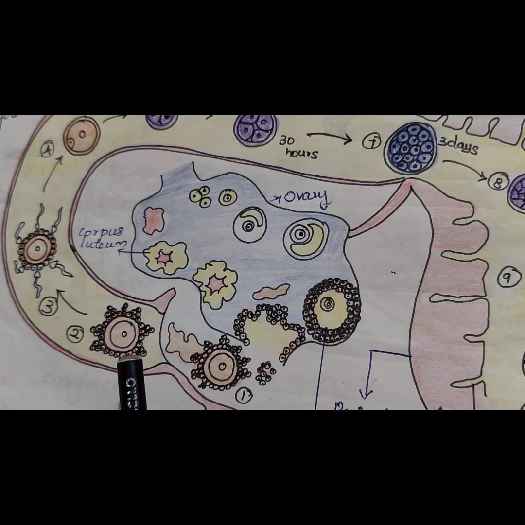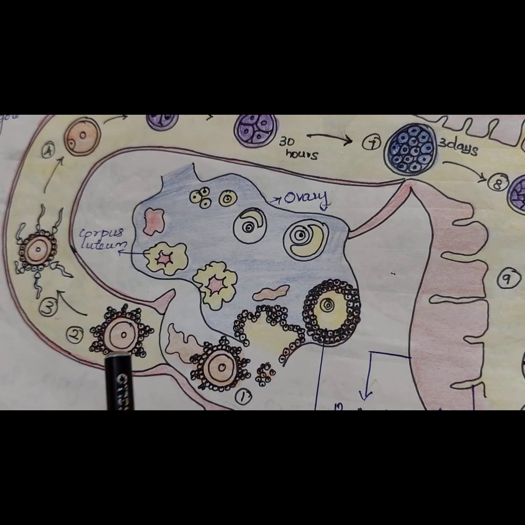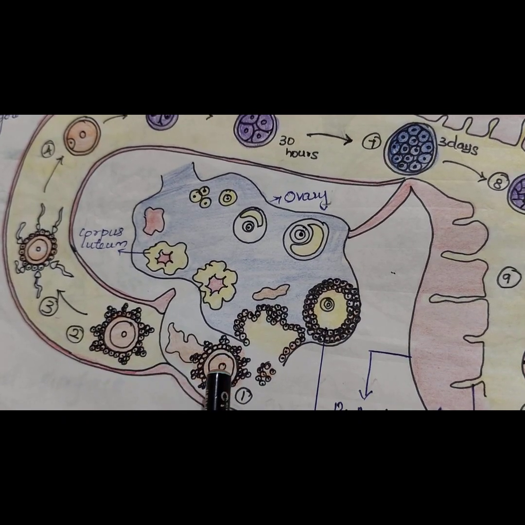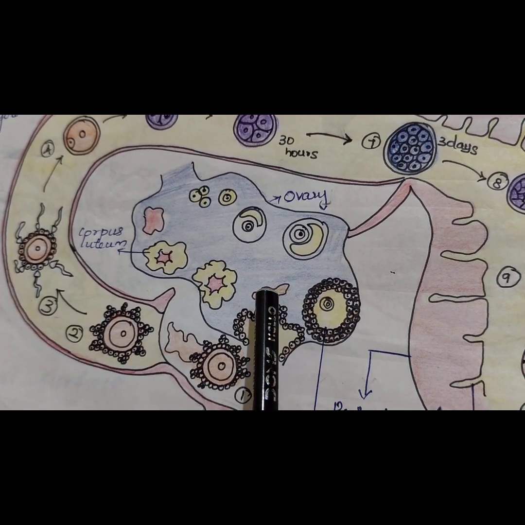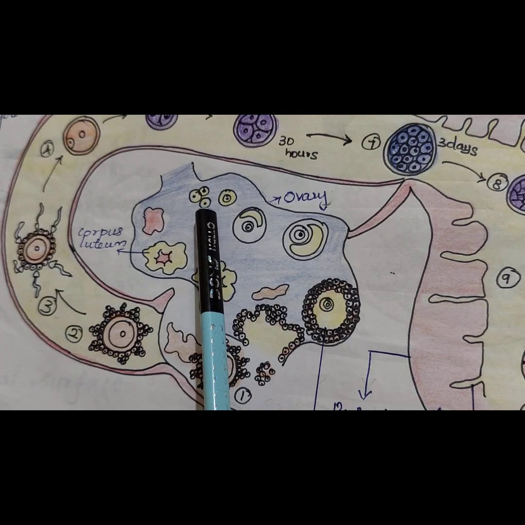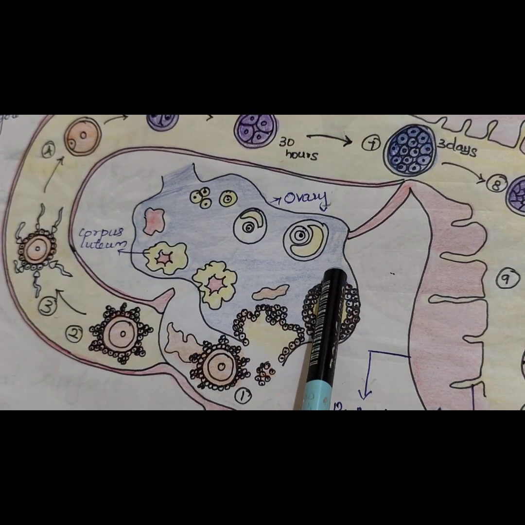This is the complete process from ovum production to implantation. This is the ovary, where primordial cells become the mature ovum.